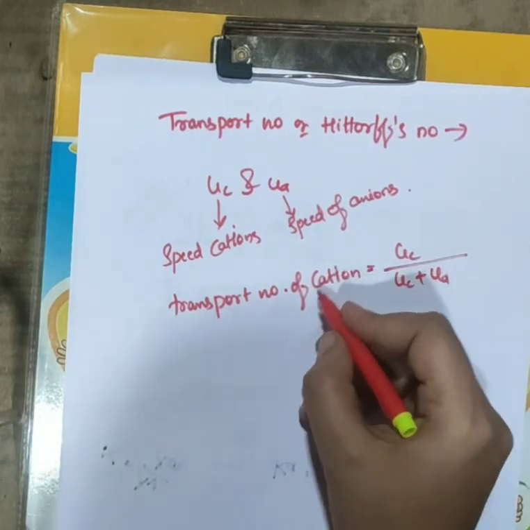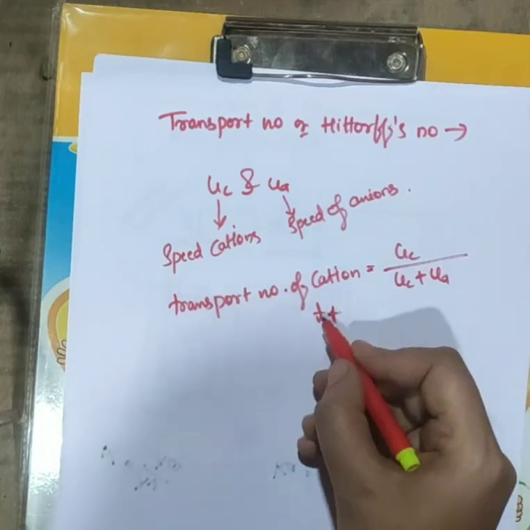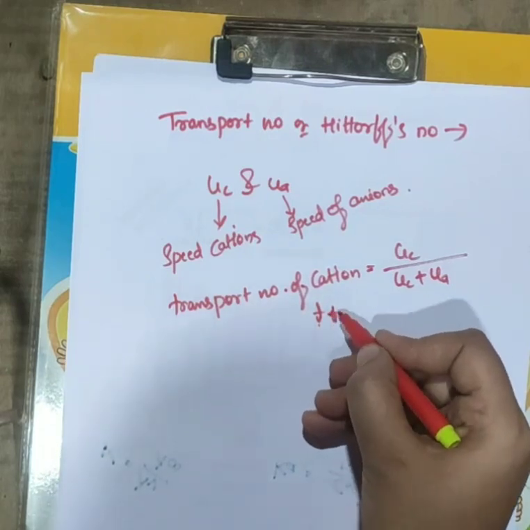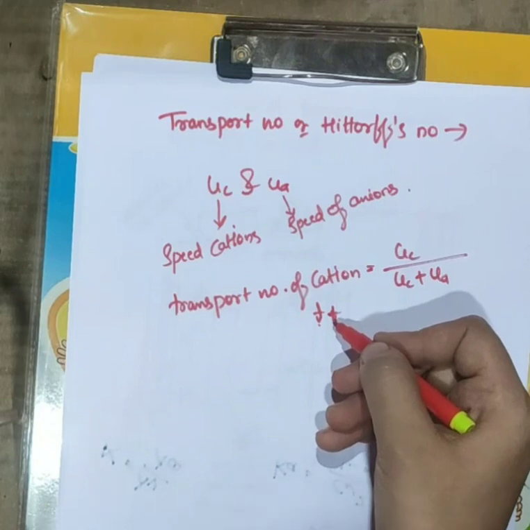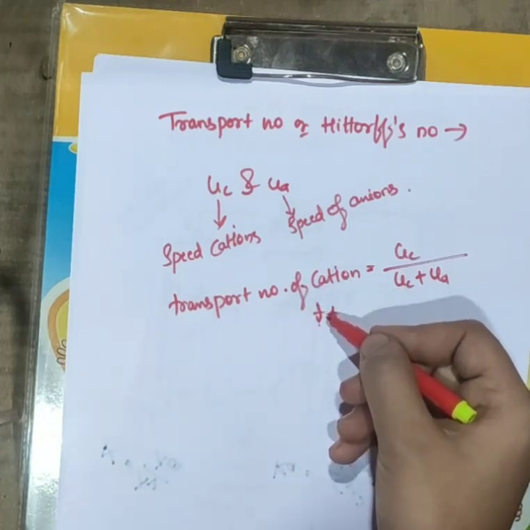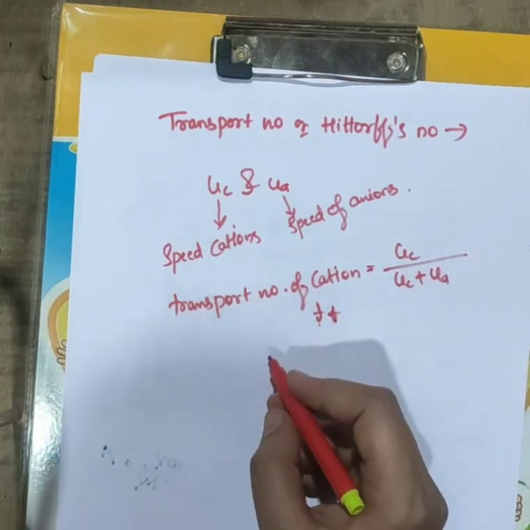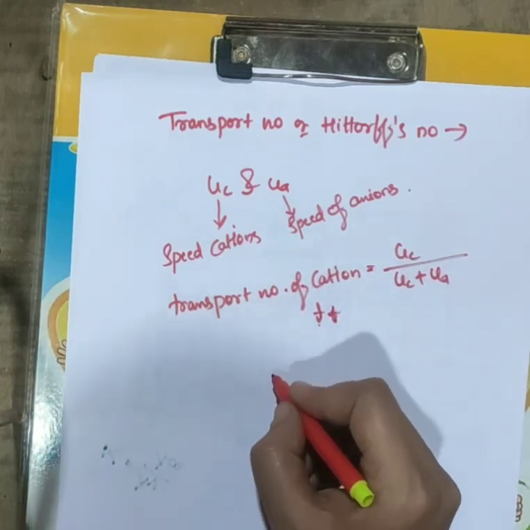This will be denoted by T plus. So T plus means the transport number of cations. Cations are represented by plus sign, right? Similarly, you can denote the transport number of anions also.